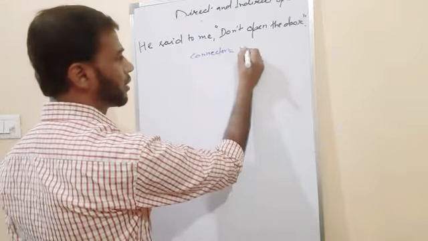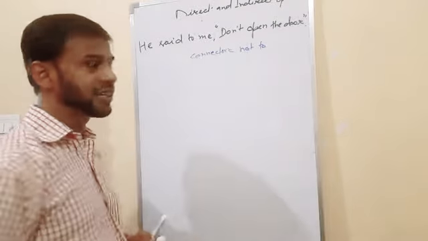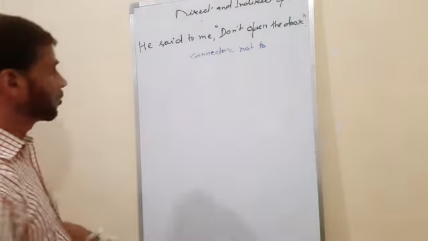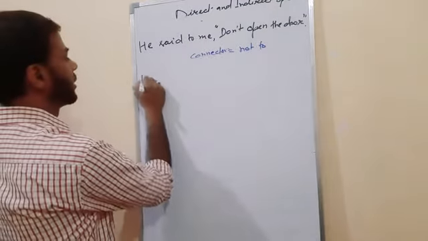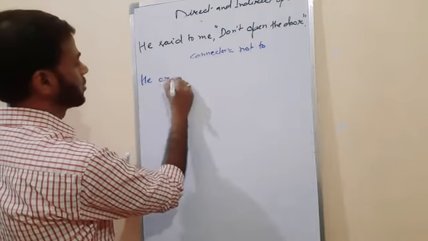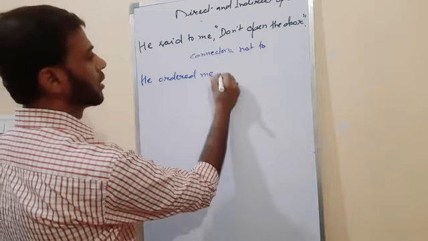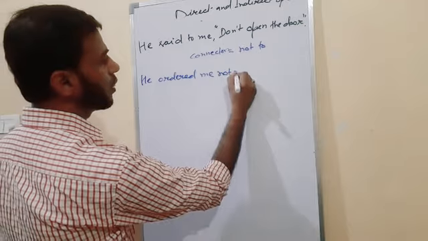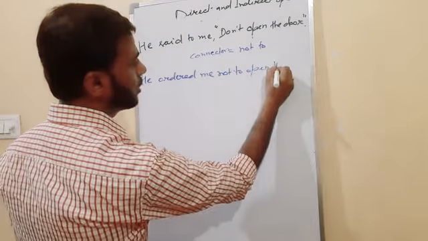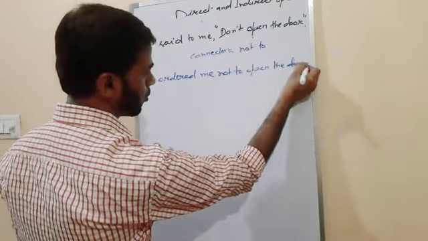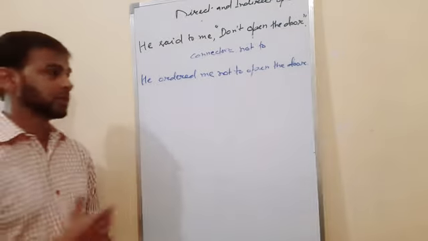Here, for the connector, we write "not to". "To" I already told you, but if it is negative, then we write "not to". So what is the answer here? You write "he ordered me", okay, "not to", because "do not" is there. So: He ordered me not to open the door. Clear? This part comes for the negative.